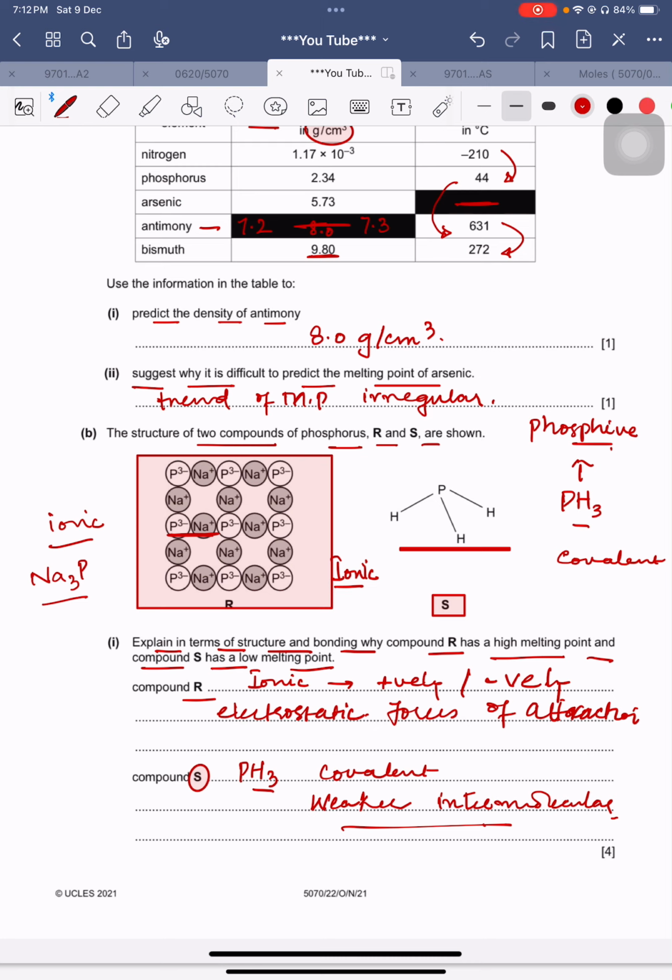So weaker intermolecular forces of attraction. And you have to write that there are molecules for phosphine. Covalent structures make covalent bonding, which originates molecules. And if you also mention positively charged and negatively charged ions in the case of compound R, then you will get 4 out of 4 marks.